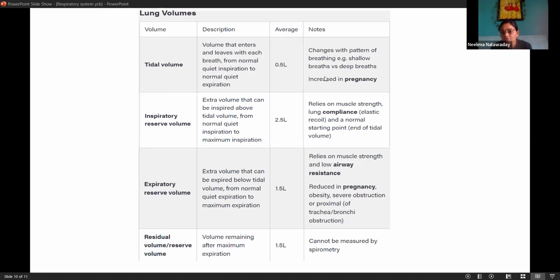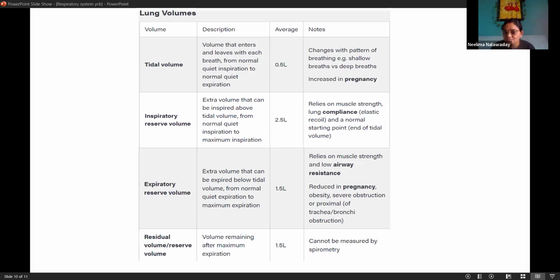It changes with pattern of breathing. Example, shallow breaths versus deep breaths. If I'm normally breathing in and breathing out, it is 500 milliliter. But if I'm a shallow breather, where breath rate per minute is high, then it is going to change. In shallow breathing, it is going to decrease, and in deep breathing, it is going to increase.